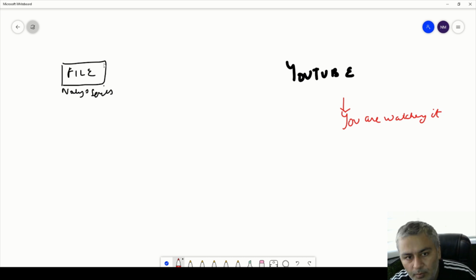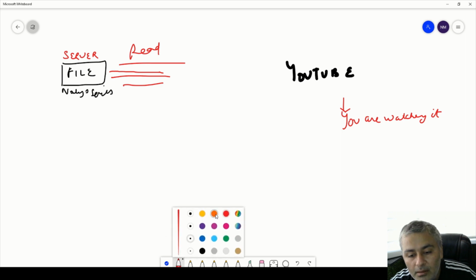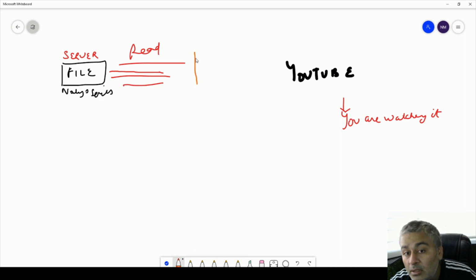Basically, the file is read from the server. It is not read all in one go. It is read in chunks.